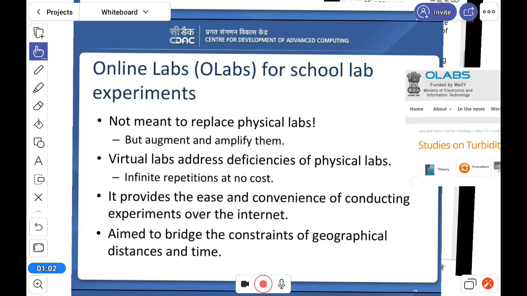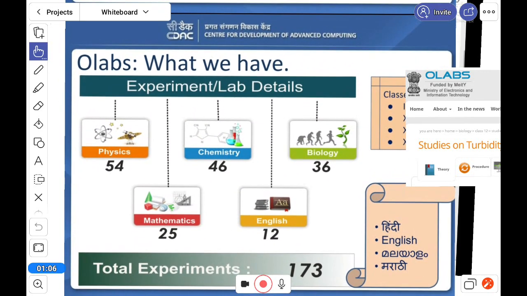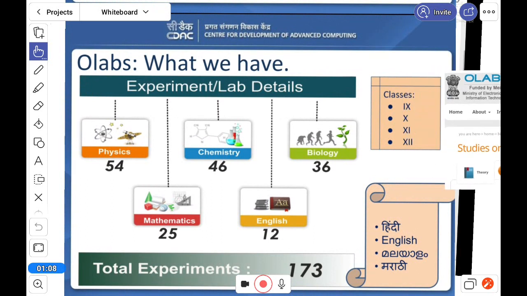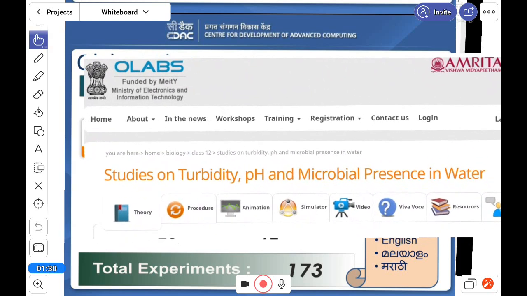In OLAB, almost all practical-based subjects are there. Here you can see classes 9, 10, 11, 12, and here physics, chemistry, and we will discuss biology, mathematics, and English also. The basics about this lab, you can see this.